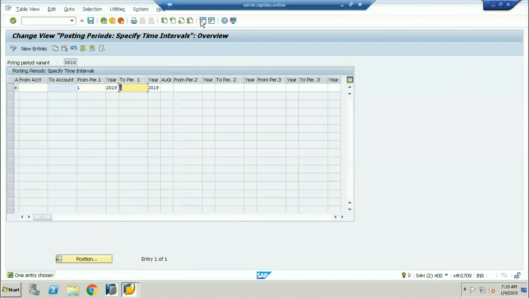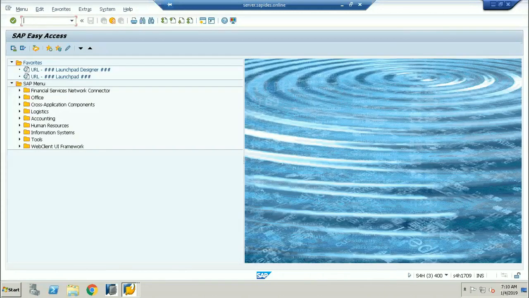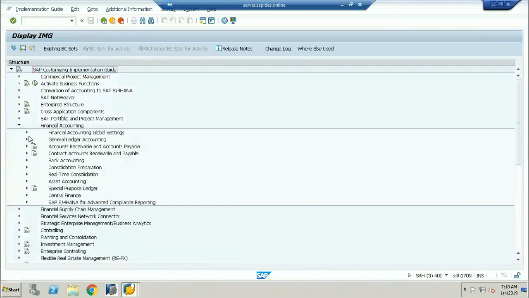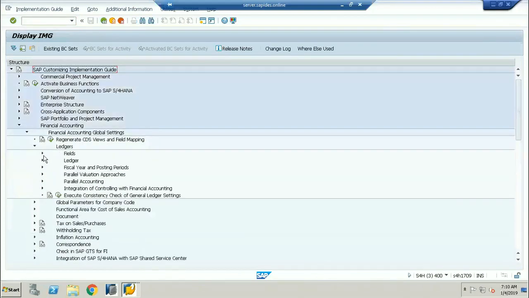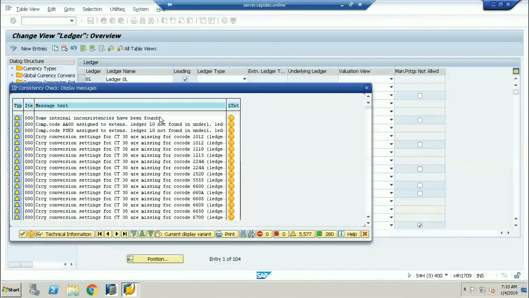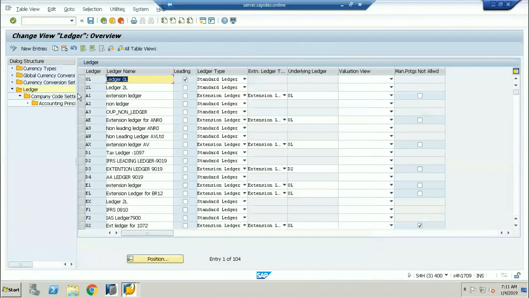Now, what is the variant we are going to use? 0010. So I'll go to my ledger, the leading ledger. What is my leading ledger here? 0L is nothing but my leading ledger. And which company code I want to assign, that is 1710 or US10, I'll go to my company code.